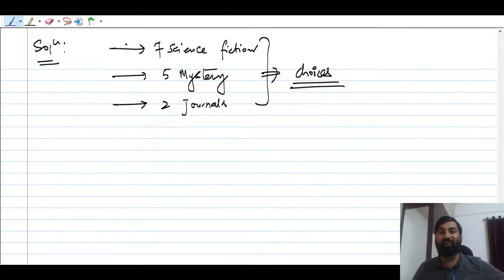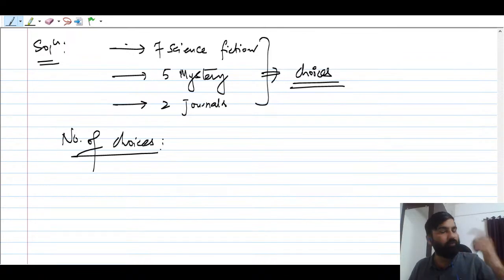So Alice wants to read, okay, one book, remember, one book, understood? So that is the condition. They have precisely one book only, right? Okay, so number of choices कितने हो जाएंगे बताओ? So the number of choices will be what?